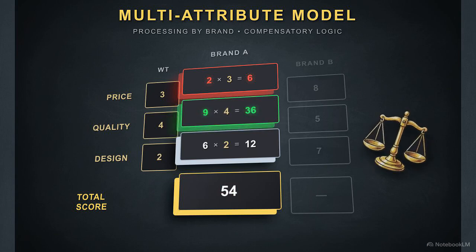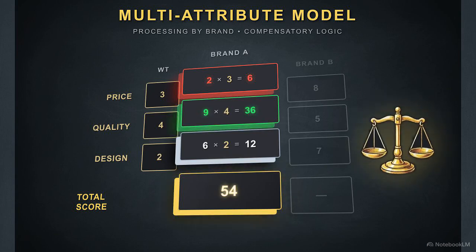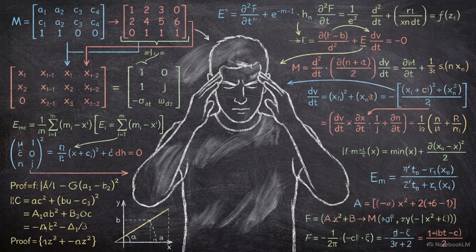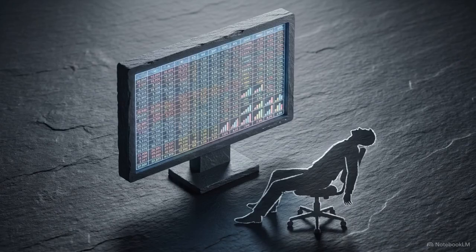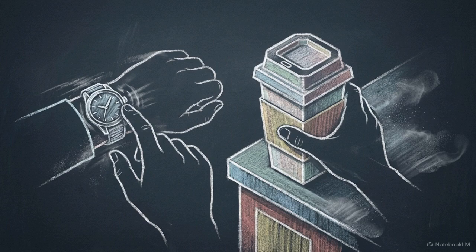The defining characteristic of this system is compensation. A severe weakness in one area, like a high price, can be completely offset by an immense strength in another, like premium build quality, allowing the final score to remain competitive. The structural problem with this process is that it demands massive cognitive effort. Because of the heavy mental load required to perform these calculations, consumers rarely use this model for daily decisions. They rely on shortcuts instead. When time or motivation is low, consumers switch to non-compensatory models.